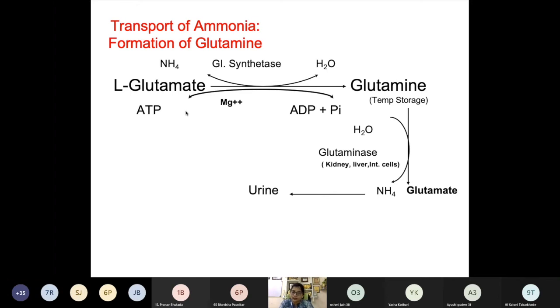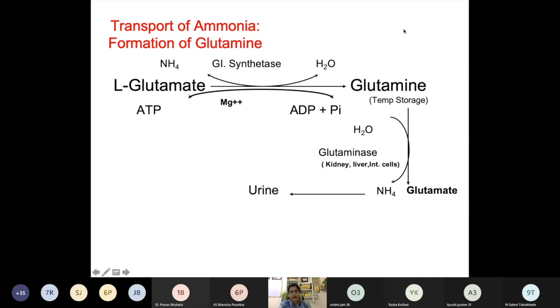Now you can see glutamine acts as a temporary storage of ammonia. It is carried mostly to the kidney, liver or intestinal cell. In these cells we get glutaminase. Glutaminase is not present everywhere; it is present only in kidney, liver and intestinal cell.